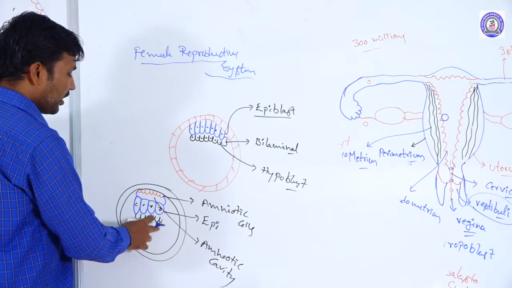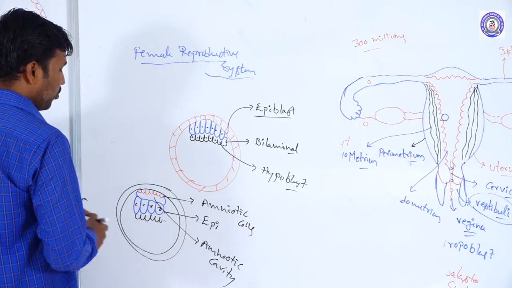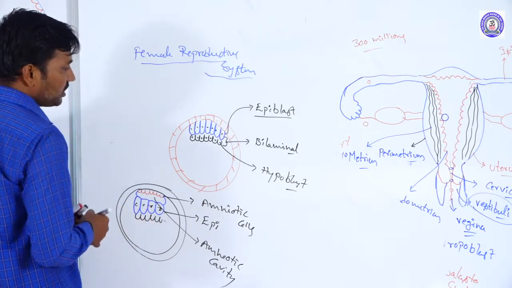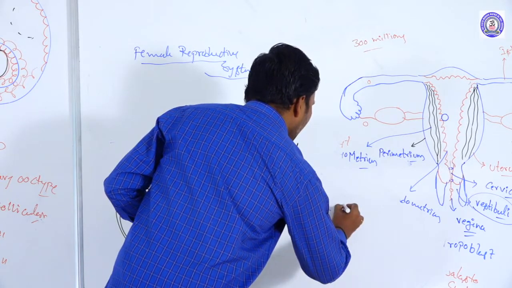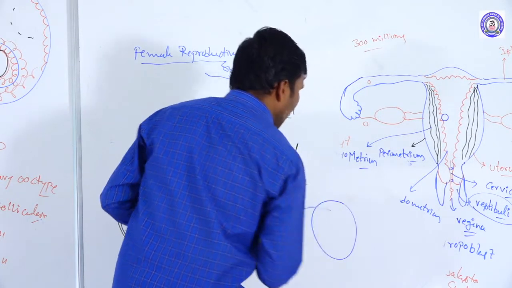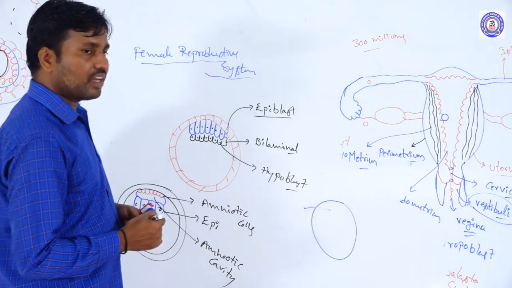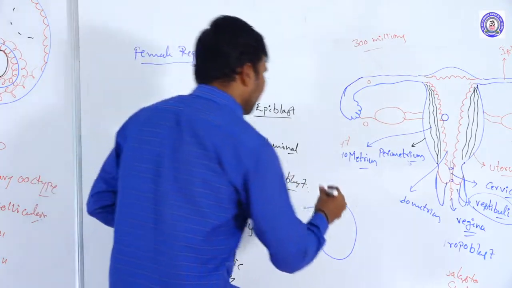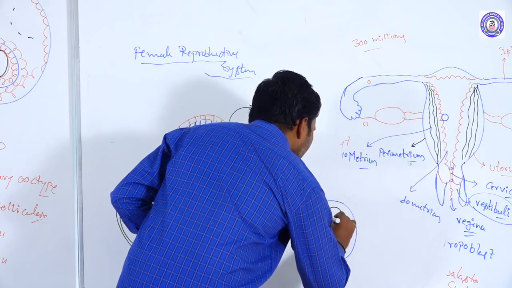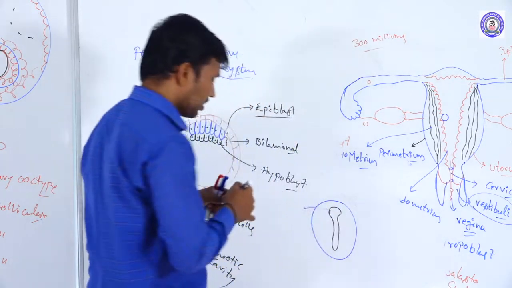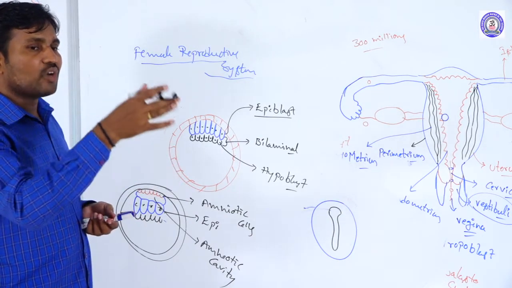The extraembryonic coelom is further increasing and forming. The hypoblast cells are increasing, and the epiblast cells are further invaginating in this bilaminar disc. After the 8th day from fertilization, in the middle of this bilaminar disc structure, a groove or streak is forming.